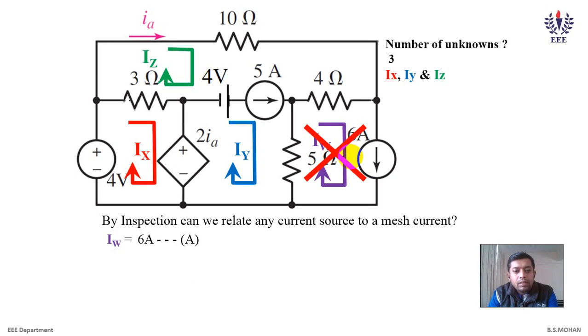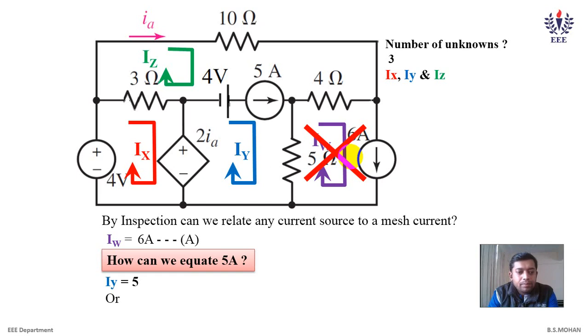When we are in such a dilemma, we have to apply a super mesh. The definition of a super mesh is a current source, either dependent or independent, between two meshes. KVL has to be applied to those two meshes together, that is, simultaneously for Iz and Iy. So we cannot say Iy is 5, and neither can we say Iz is minus 5 explicitly. We have to integrate both and rewrite the equation as Iy minus Iz is equal to 5. And that's your first equation.